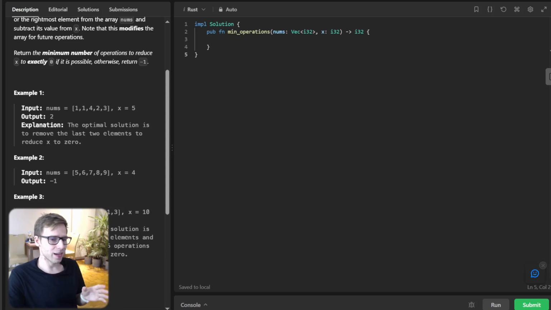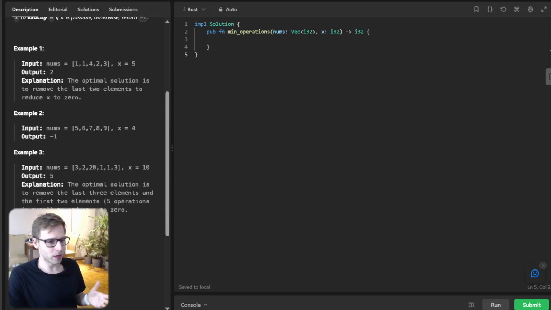So we've got an array and a number x, and we can remove elements from either side of the array and subtract them from x. We need to minimize the number of operations to reduce x to 0, and if it's not possible, we return -1. So let's spice things up by solving this in Rust. Last time we solved it in Python, but this time we'll also compare it with the performance of Rust.